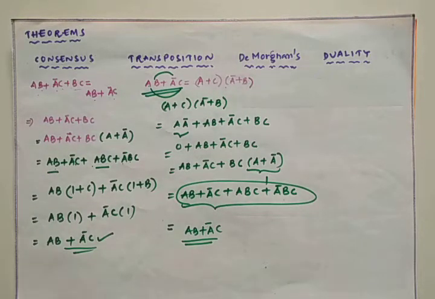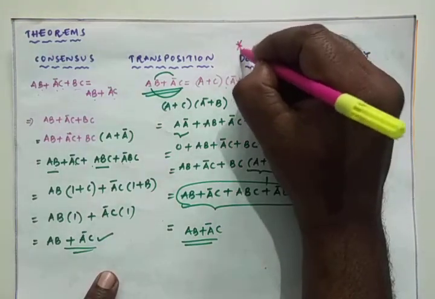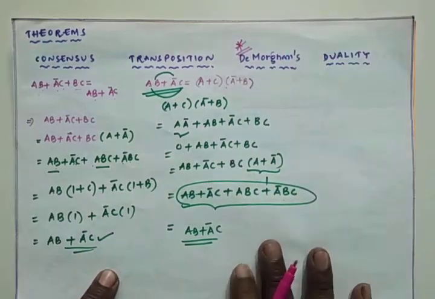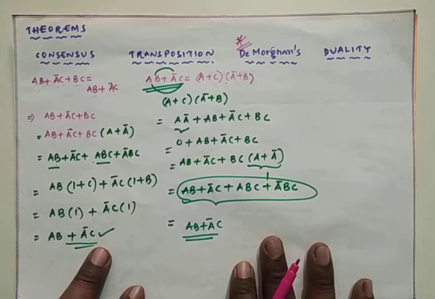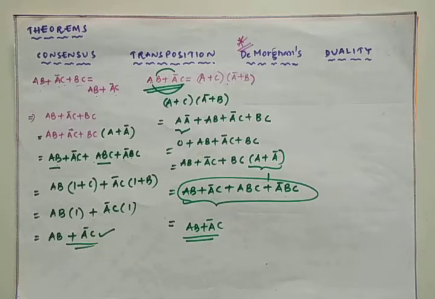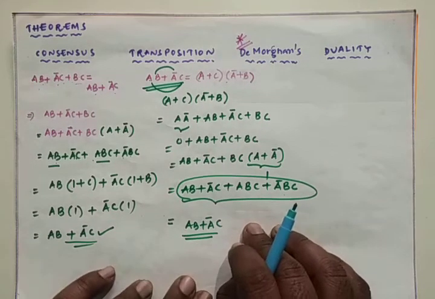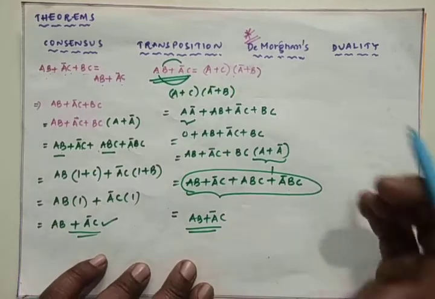De Morgan's theorem is very important from the examination point of view. From that we can expect short answer questions. In solving many Boolean functions, we can make effective use of De Morgan's law. So I am going to explain De Morgan's law.